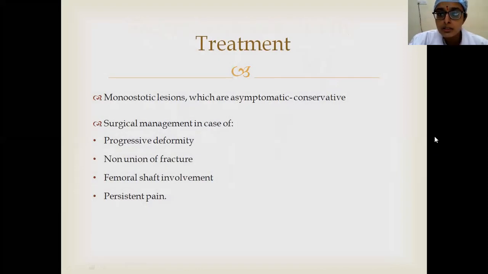So, treatment: asymptomatic cases can be left conservatively. However, if there is progressive deformity, or any pathological fracture, or non-union or persistent pain, surgical management is done. Curettage can be done and fixation can be given, and preferably a cortical graft like a fibular graft should be used, because the resorption by the disease process will be less in case of a cortical graft than that of a cancellous graft. And coming to the treatment point, bisphosphonates are also added. They have a role in treatment of fibrous dysplasia.